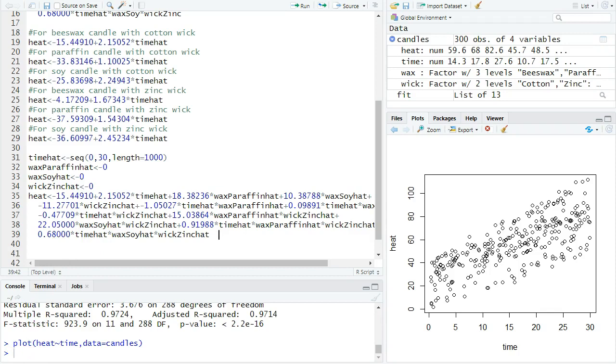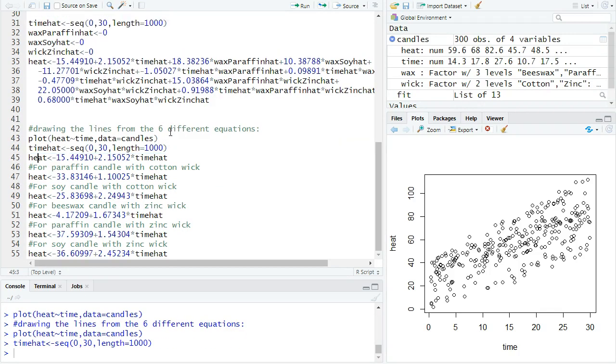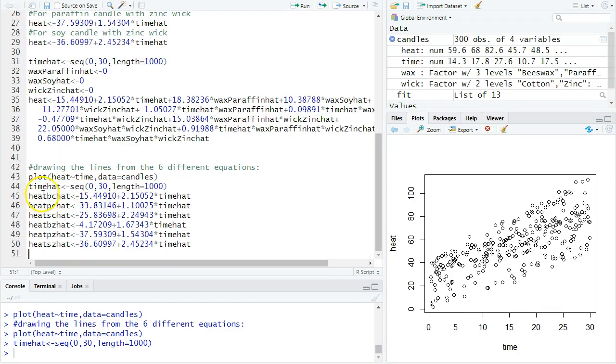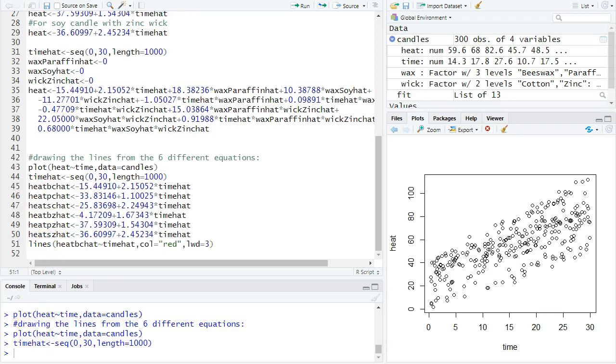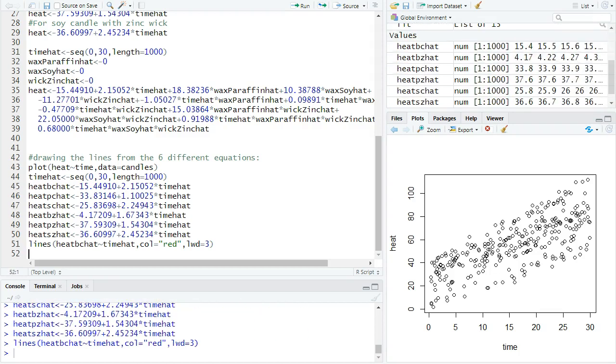How do I draw the lines? I'm going to draw the data. I'm going to make my X hat. And then here's a hat for when it's beeswax and cotton. And then here's a hat for when it's paraffin cotton, all the way down so that I have my 6 different hat hats. And then I'm going to do lines, drawing. Oh no, I didn't actually run these. Hang on. There's our line for the first one.